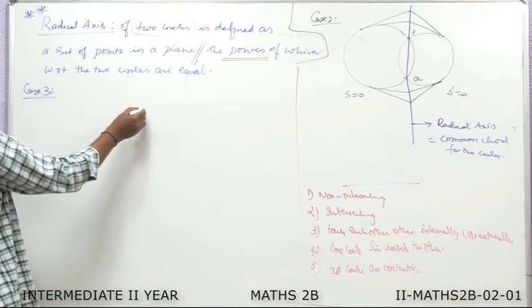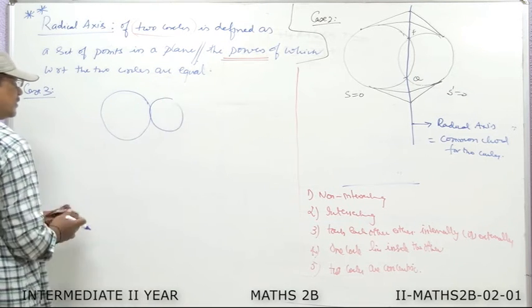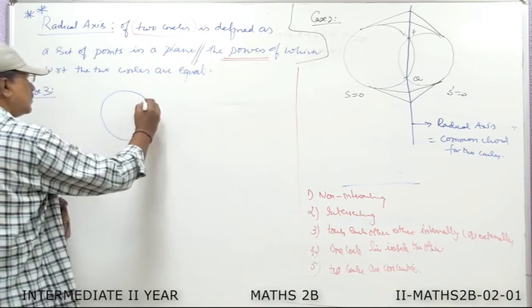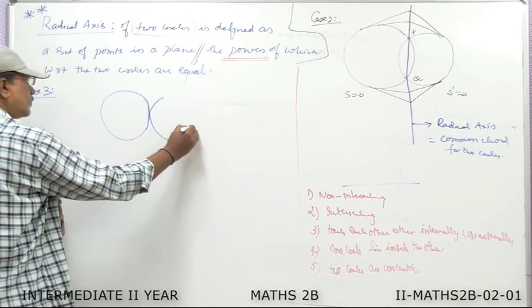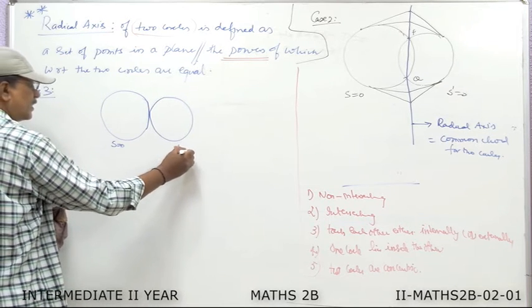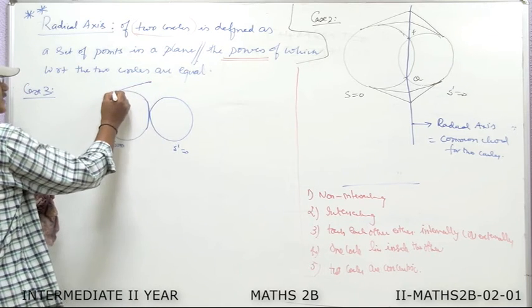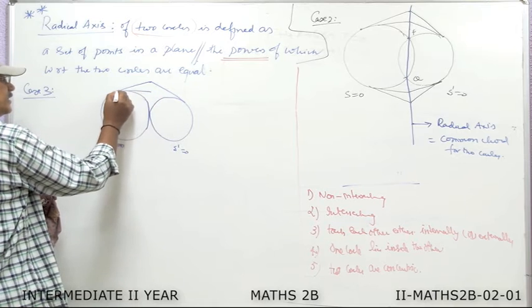In case 3, I take two circles. This is the first circle and this is the second circle. Now, the two circles are touching externally. Now, you take a point from which you draw the tangents to the two circles so that they are equal. Take some other point.